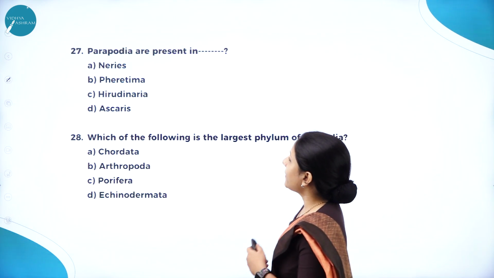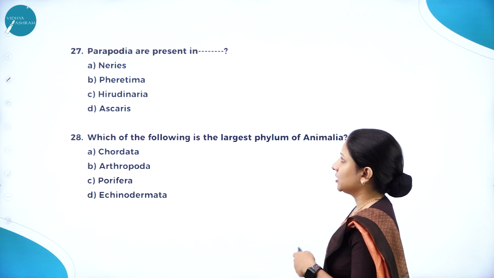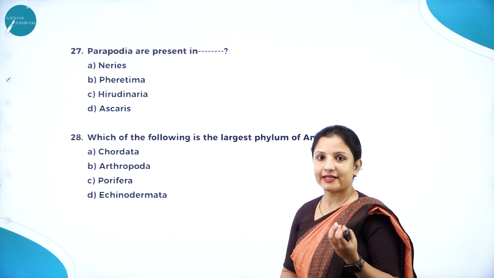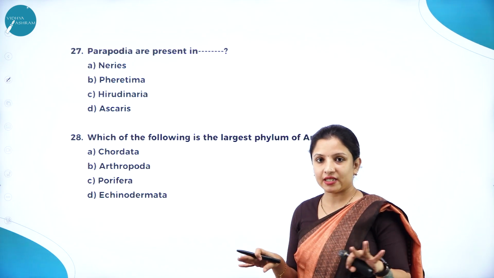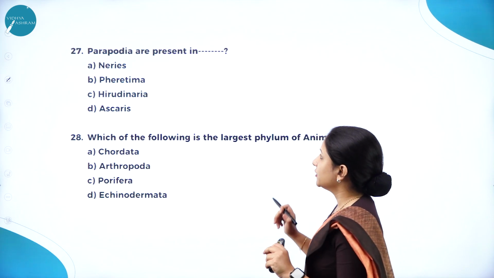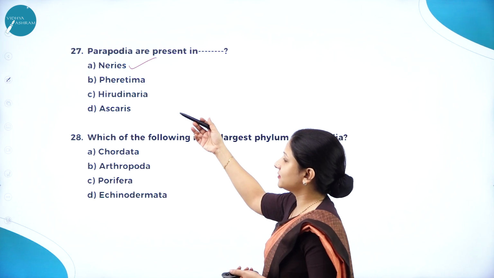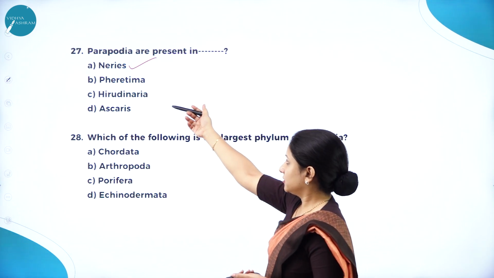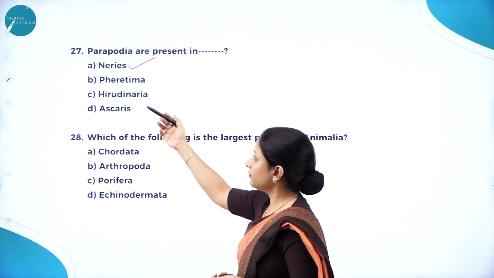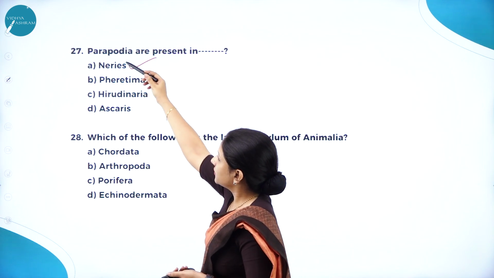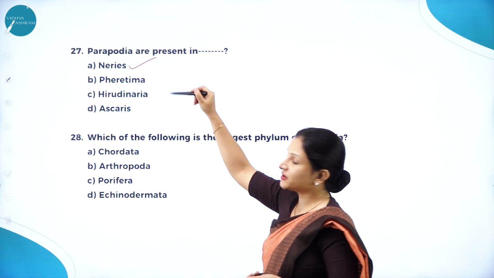Next question. Parapodia are present in. Parapodia are feet-like structures which help the nereis to swim in water. So it is nereis. Pheretima is earthworm. Hirudinaria is the leech. Ascaris is roundworm. So all of these, nereis, pheretima and hirudinaria, come under annelids.